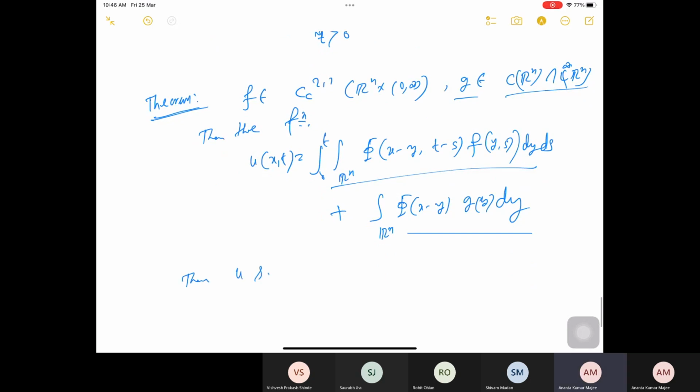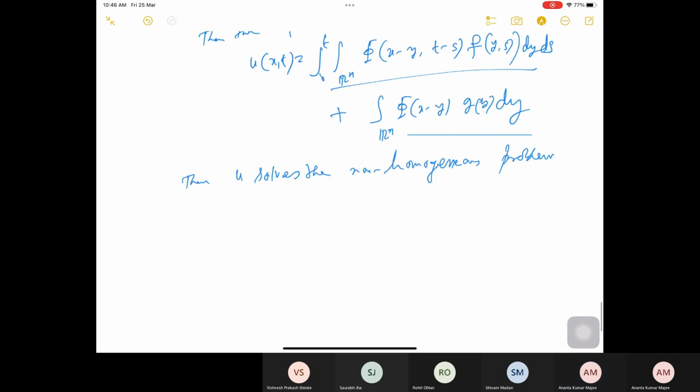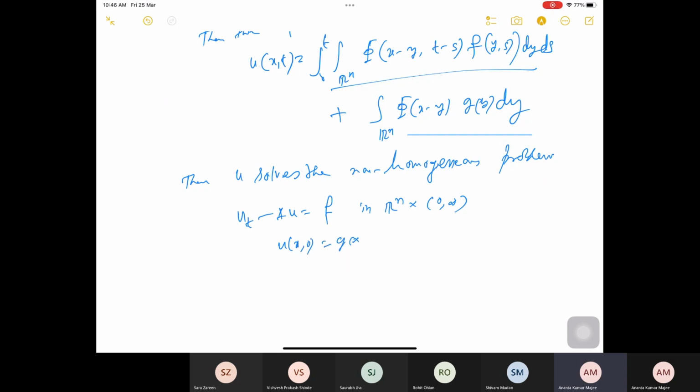Then you solve the non-homogeneous problem, which is u_t minus Laplace u is equal to f in Rn cross (0, infinity), u(x, 0) is equal to g(x) for x in Rn. So this is sometimes called Duhamel's principle.